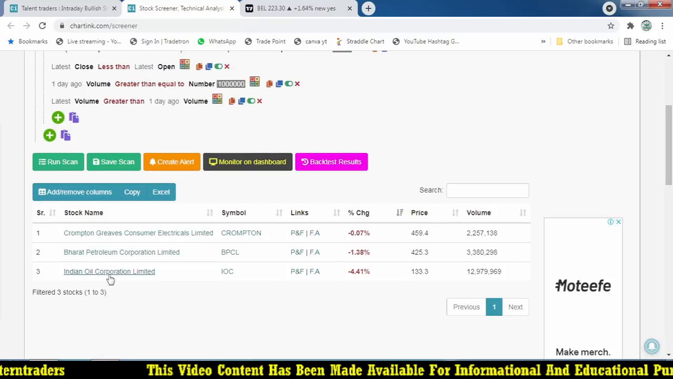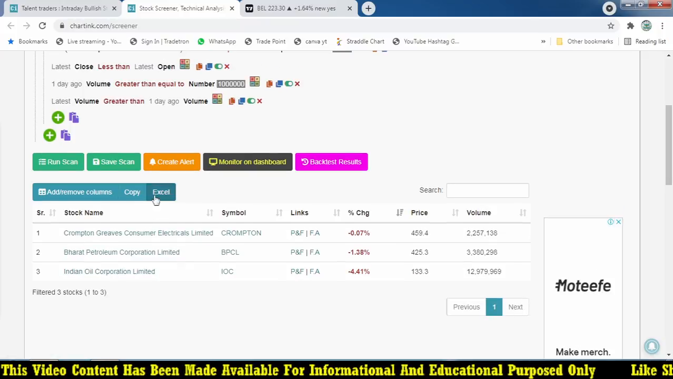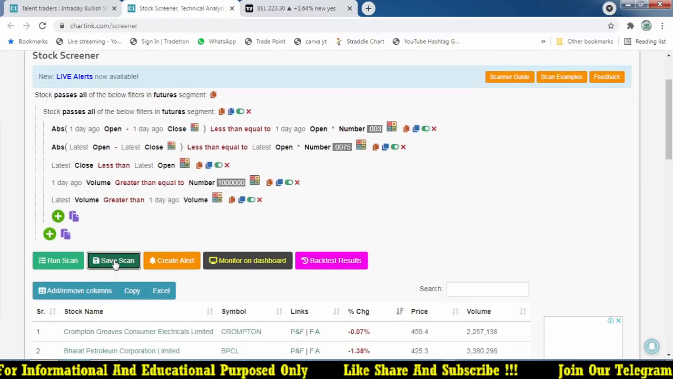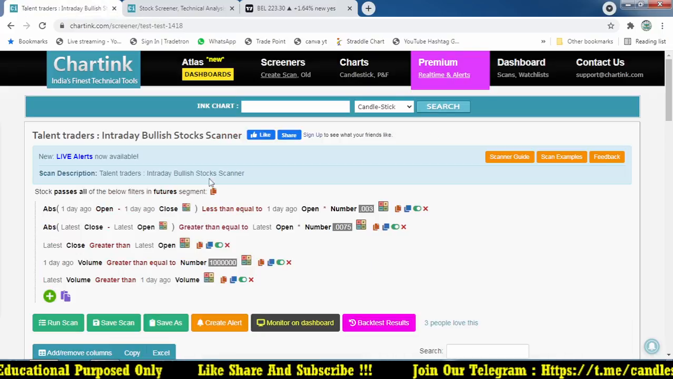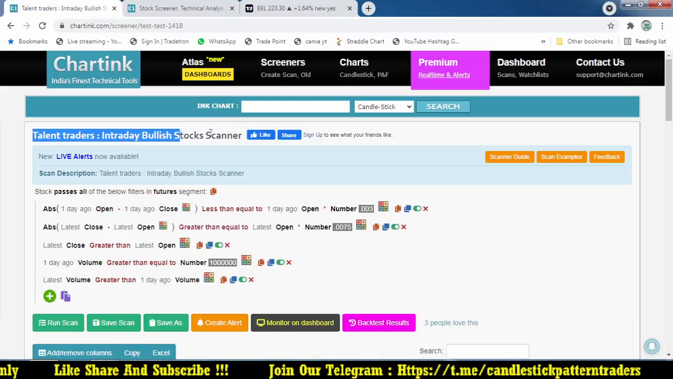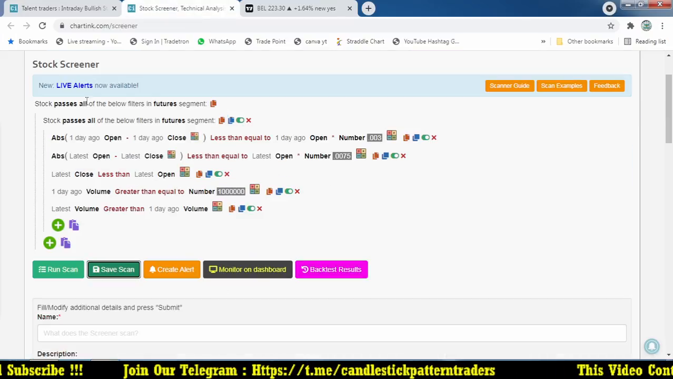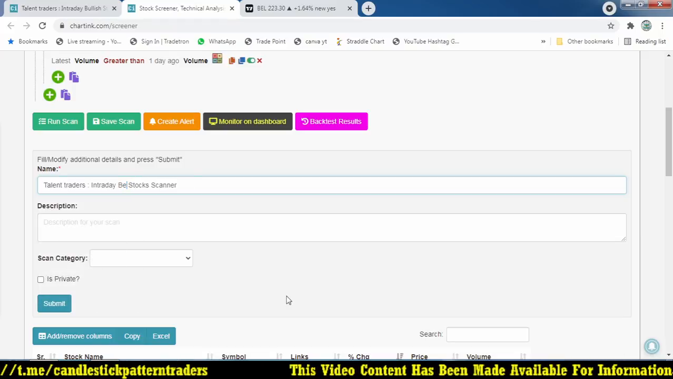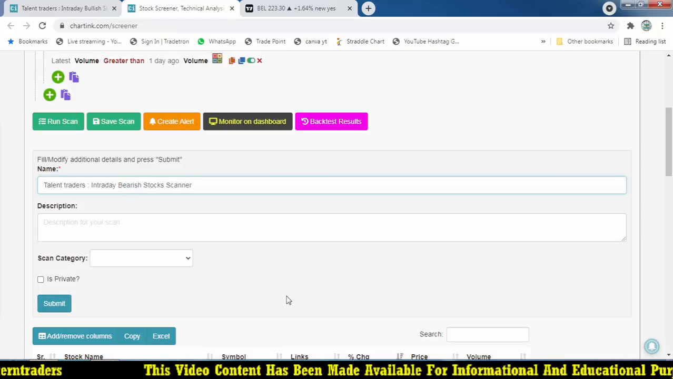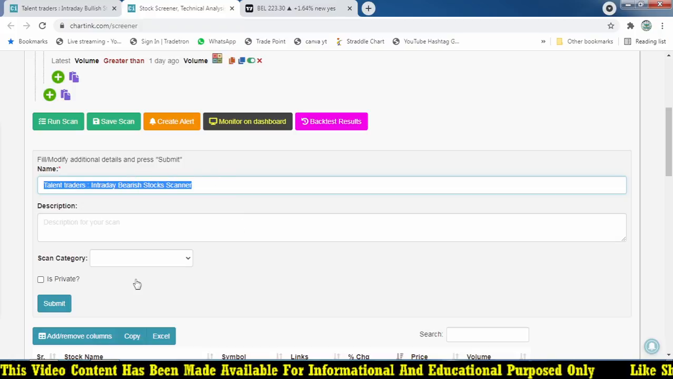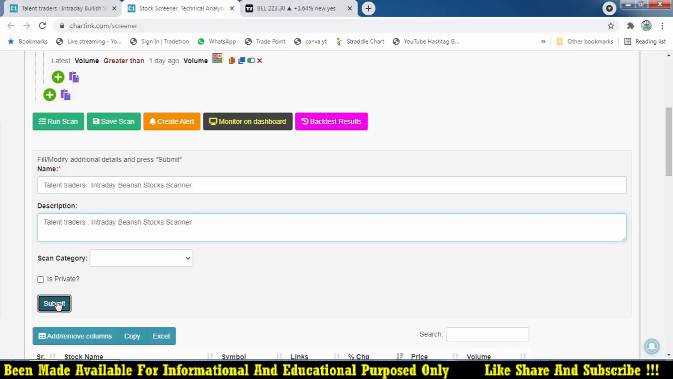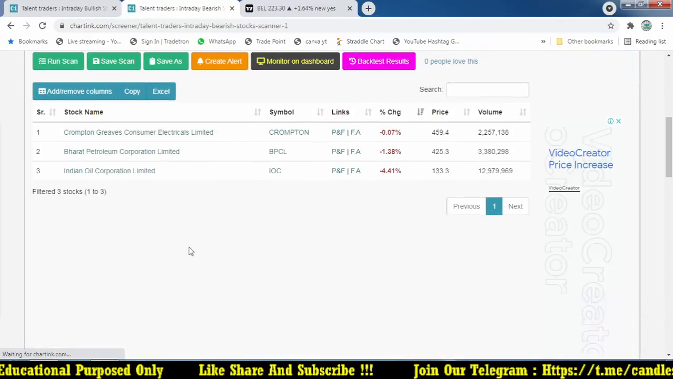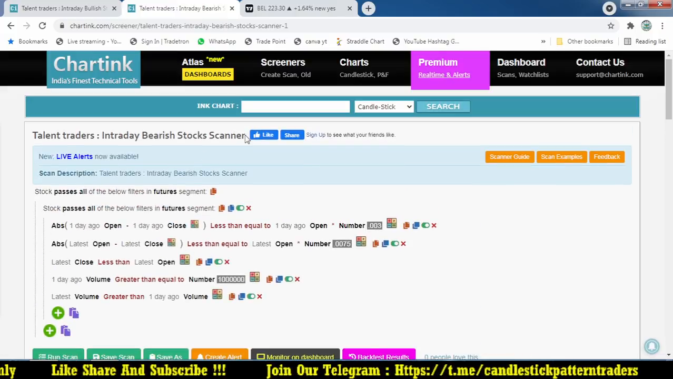Yeah, so Indian Oil, Bharat Petroleum, and Crompton Greaves, these are the stocks which are filtered by this scanner, and this is okay. So we will save this scanner by copying the name, just giving the name for the scanner, bearish. So simple. So we are making the code for bearish stocks too. So I submit it. So yeah, the scan is saved now.